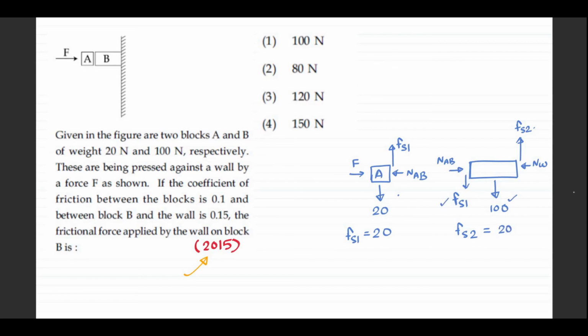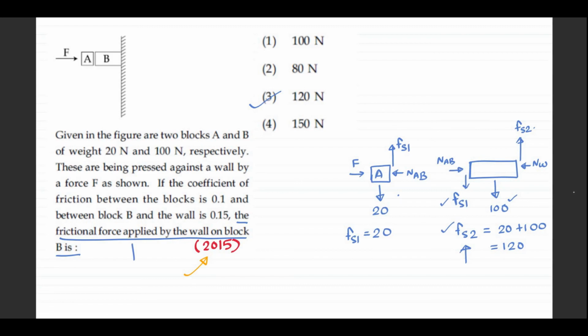I know Fs1 is 20, so this will be 20 plus 100, this is 120. This Fs2 is nothing but the frictional force exerted by the wall on block P, right? The frictional force exerted by wall on block P. So we were looking for Fs2. Our answer then will be 120.